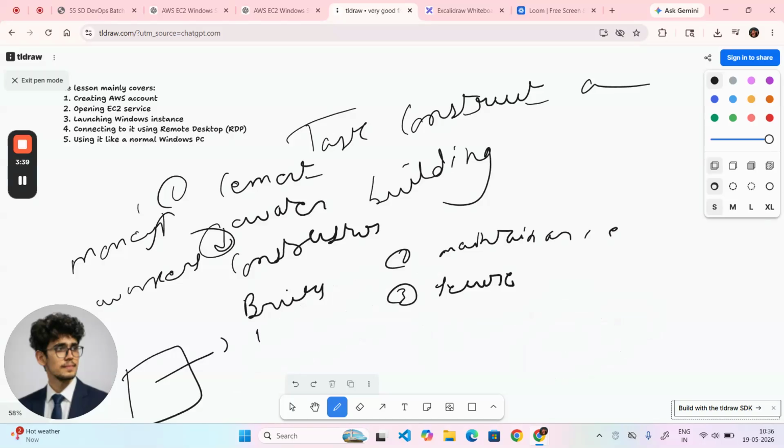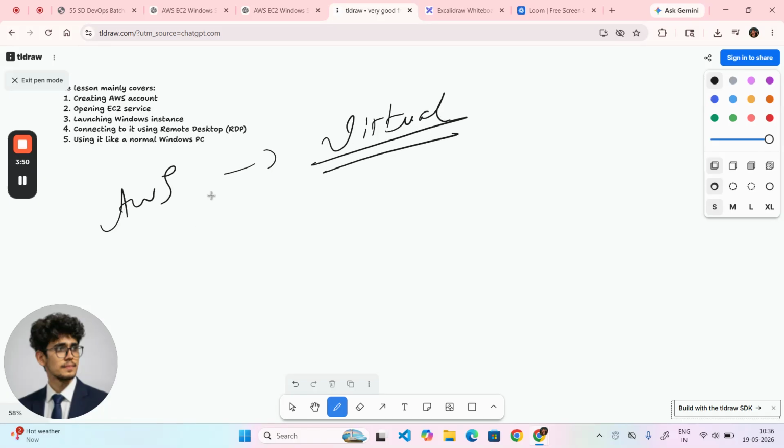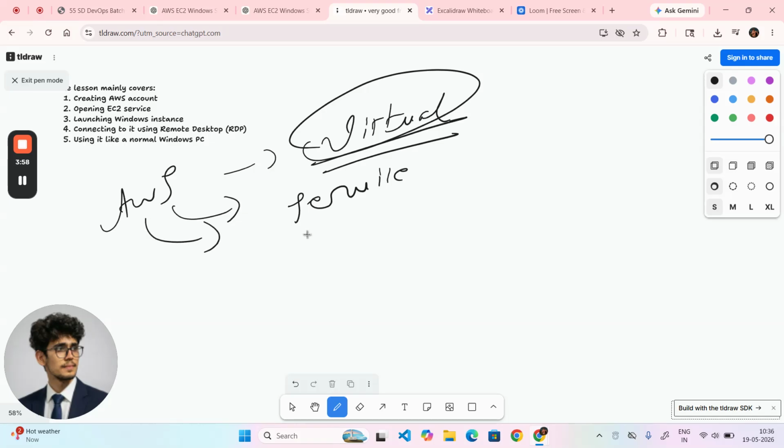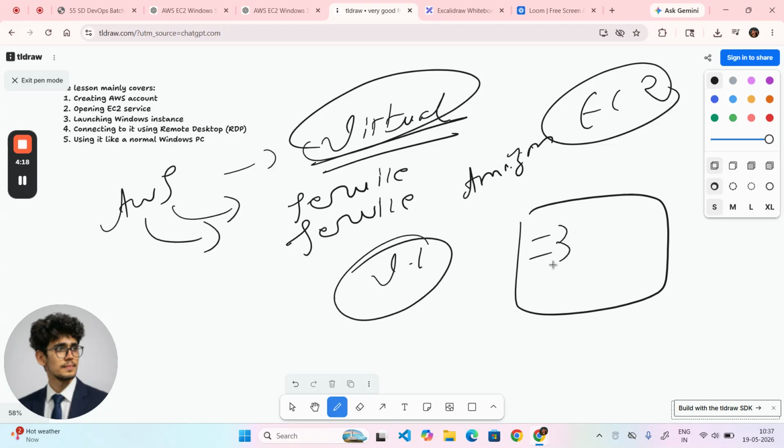So what AWS is saying now is, if you want to go with the virtual, I am there. If you want to go with virtual, you can use my service. AWS is Amazon Web Services, and it is going to provide you some services. One of those Amazon services is EC2 instance. EC2 instance is your virtual computer, guys. Within that virtual computer, you can do a lot of things.